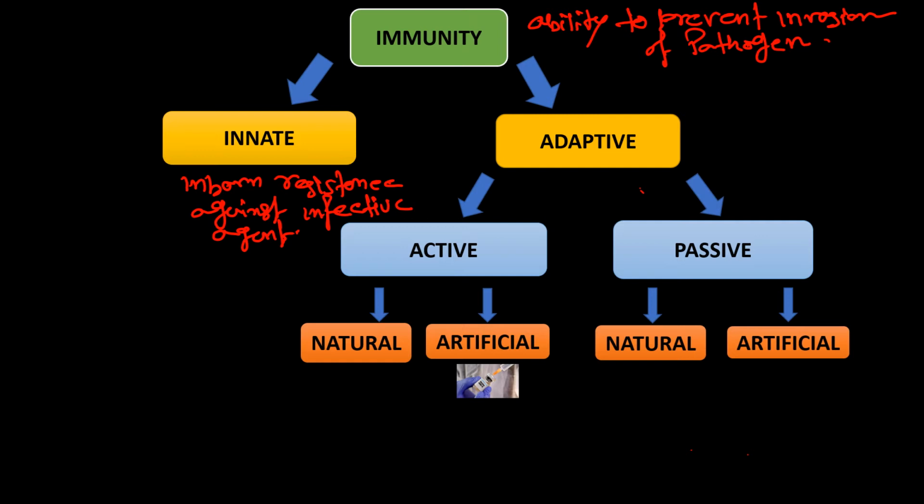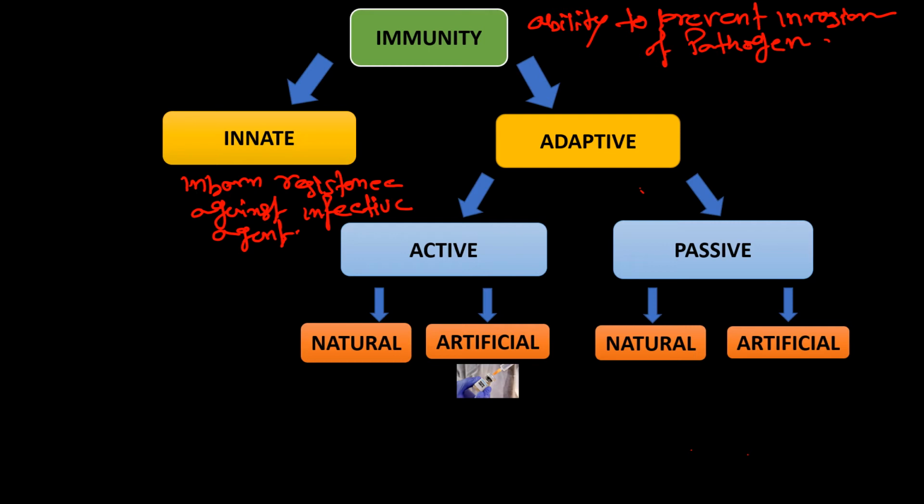It is the host's first line of defense against invading pathogens. There are many components including physical barrier, anatomical barrier, or many phagocytic cell also. Innate immunity is an example of non-specific immunity. So we will discuss it in detail in a subsequent video.